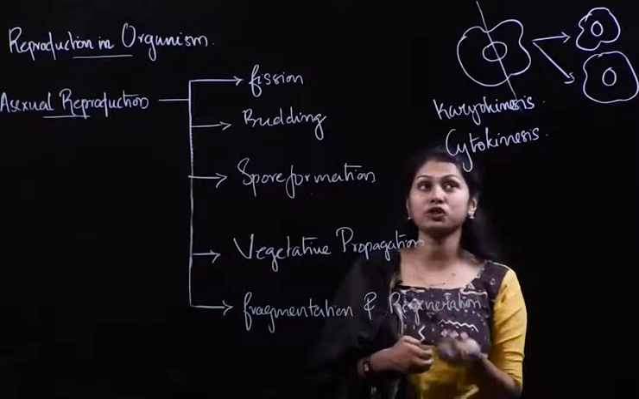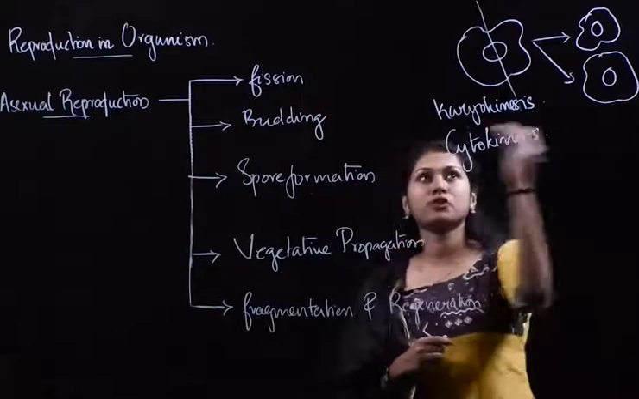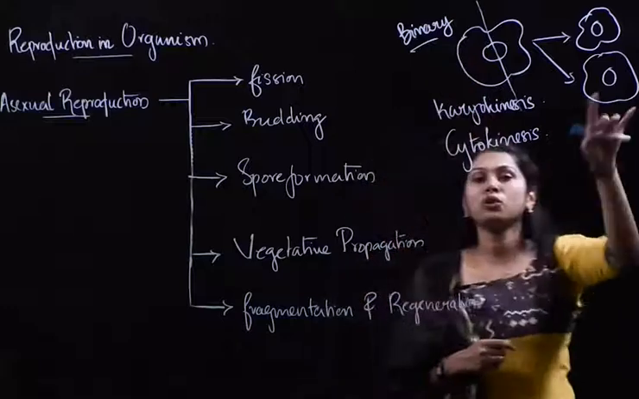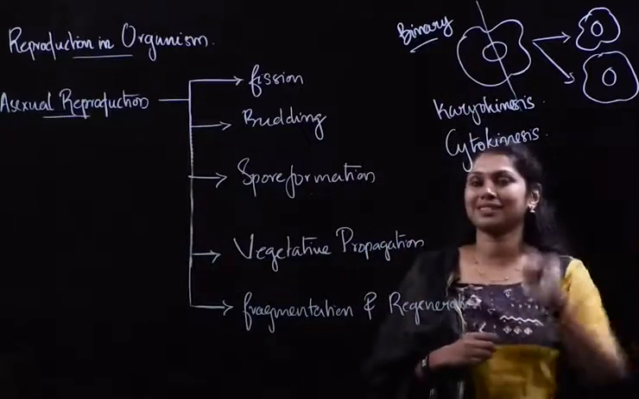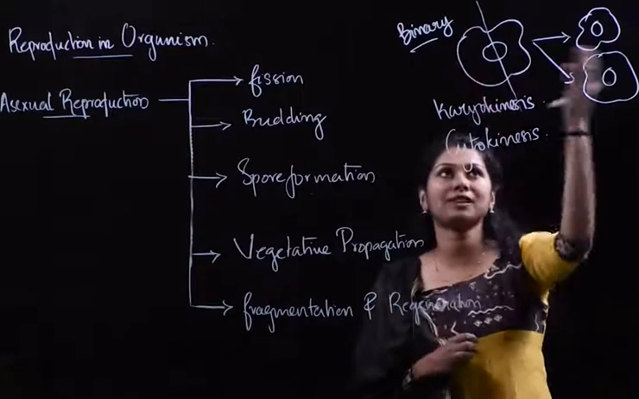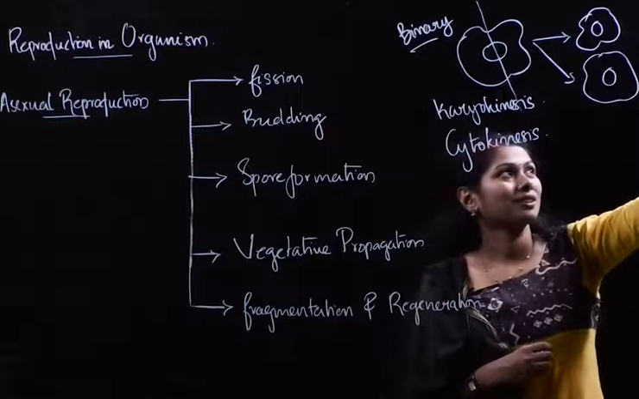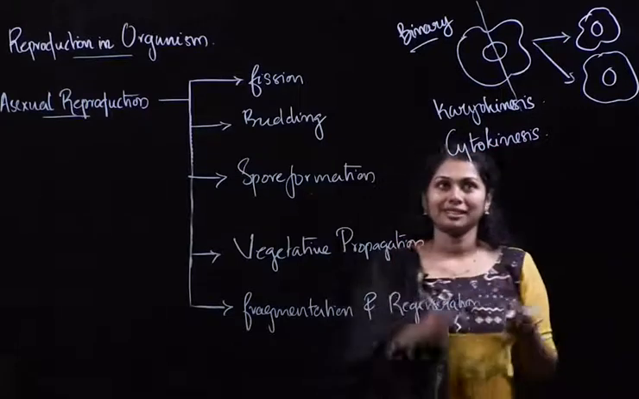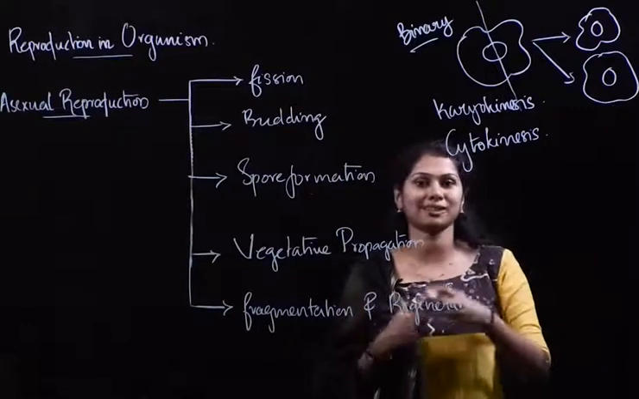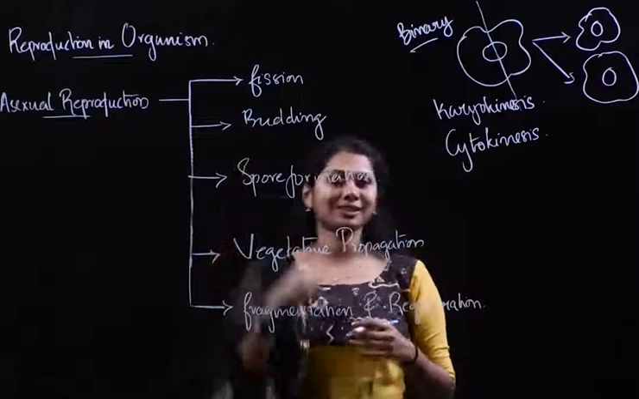So all or most of the unicellular organisms undergoing fission show binary fission. Why binary? Because two organisms or two daughter cells are formed. And all unicellular organisms which undergo binary fission are said to be immortals. They don't have a natural death. Since the parent body is completely converted to daughter cells, there is no natural death for these organisms and they are said to be immortals.